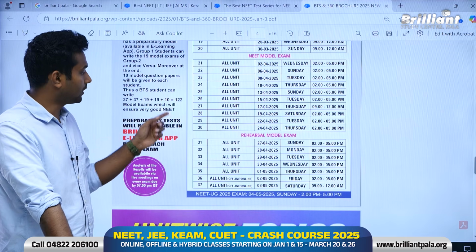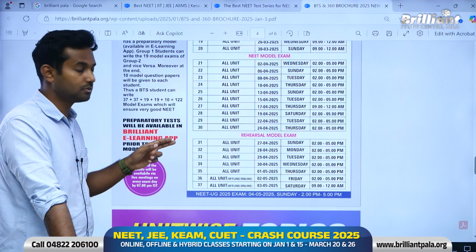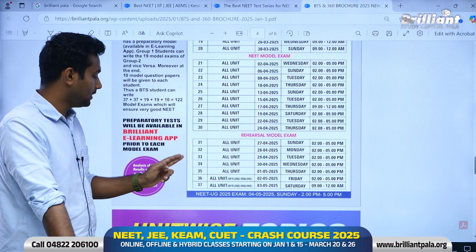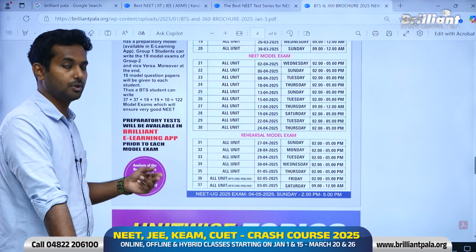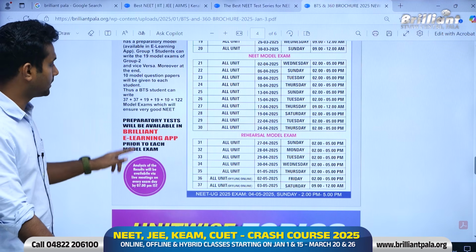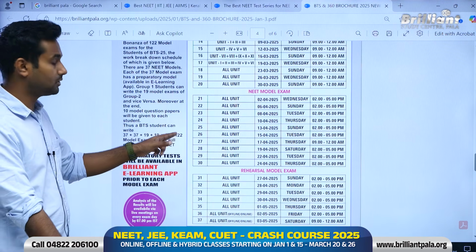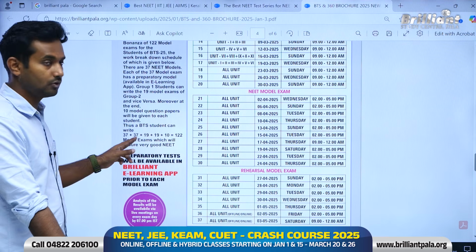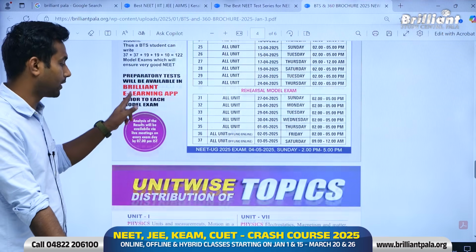So if you calculate all the examinations, you will get access to 122 examinations, in which 37 examinations will be scheduled for you. We will give you access for those 80 examinations. So that's the total number of examinations, 122, which you will receive when you join this program.